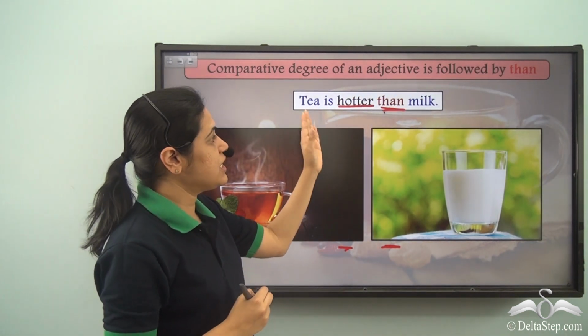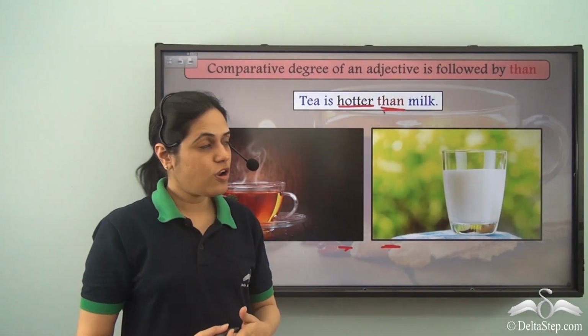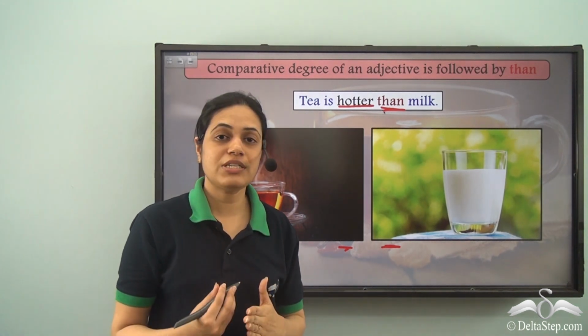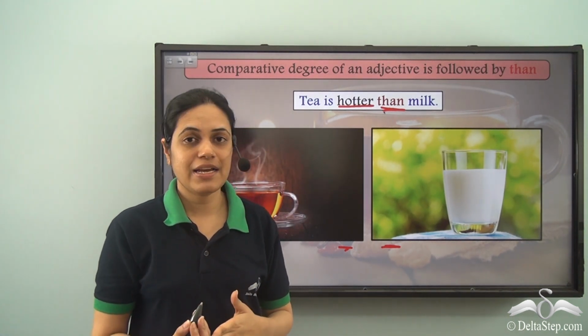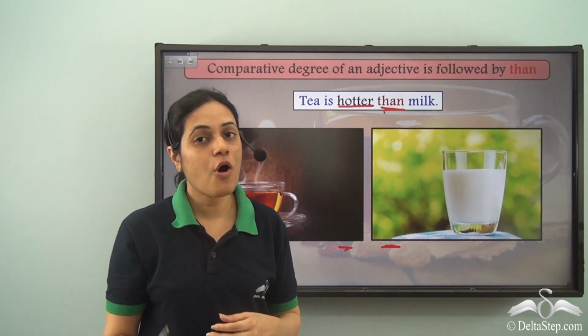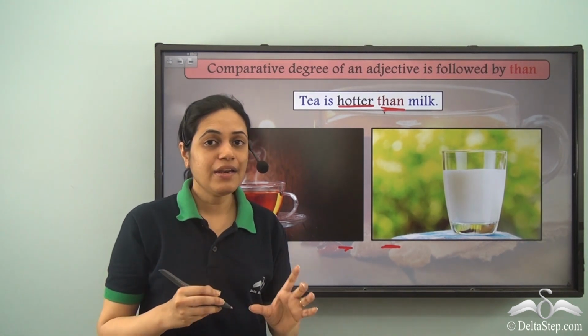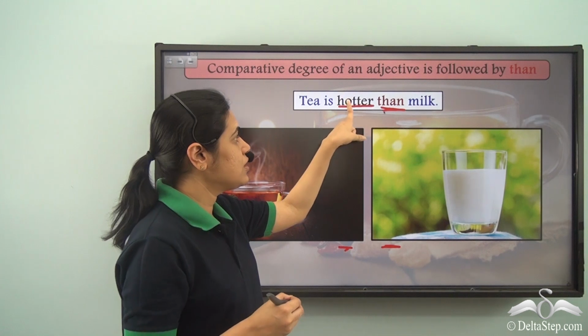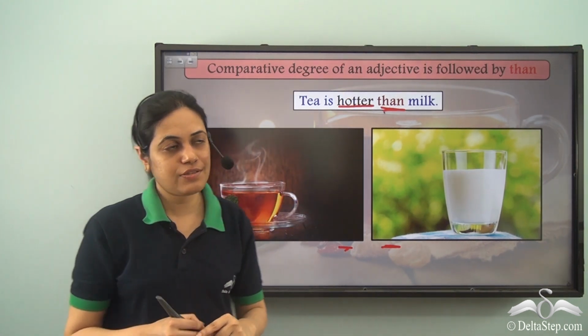I never say tea is hotter milk. It is always tea is hotter than milk. Just like I said, the red ball is bigger than the orange ball. So than always follows the comparative degree of an adjective.